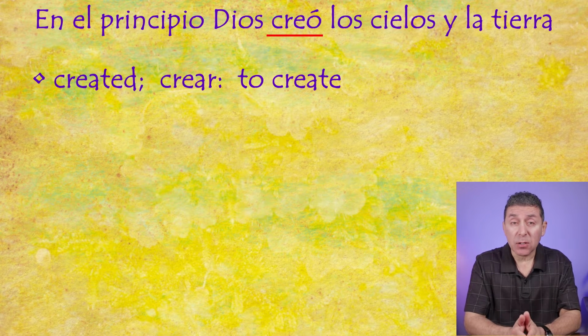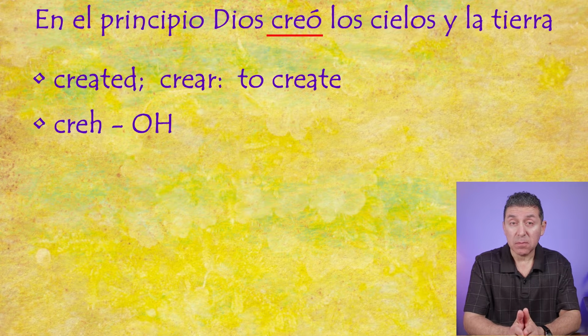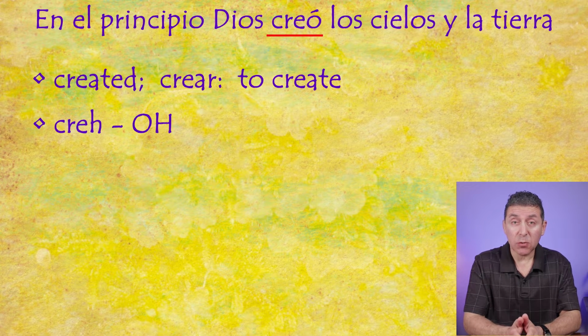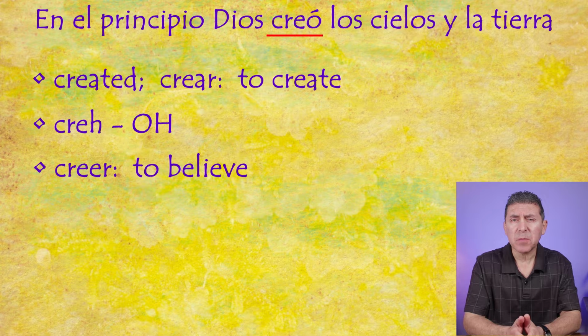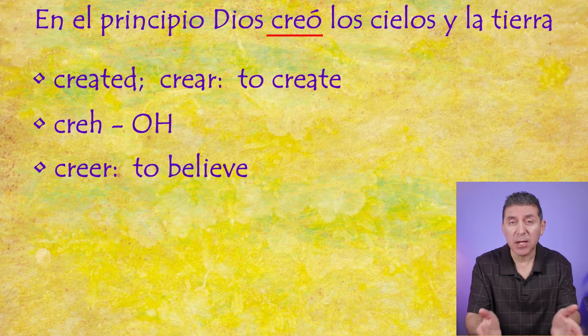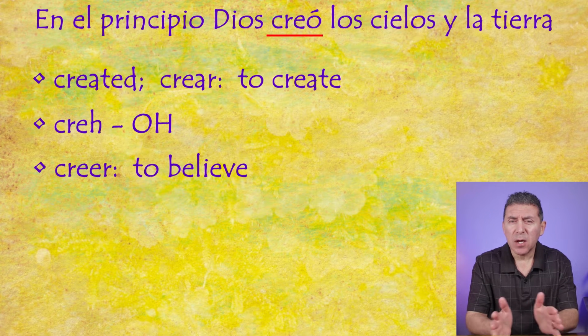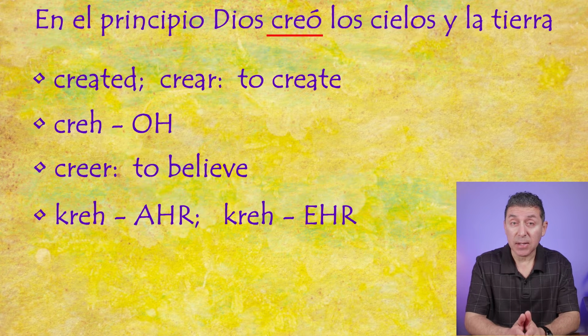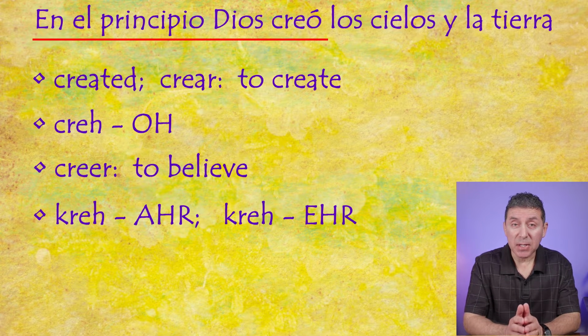Now note that there's an accent on the O, so that is where you stress the pronunciation. Creó, creó. Now as a side note, this verb is very similar to creer, which means to believe. So it's important to be careful when you pronounce each of these because they can completely change the meaning of what you're saying. Note the difference. Crear, crear. Creer, creer. Got it? So far then, we have En el principio Dios creó.